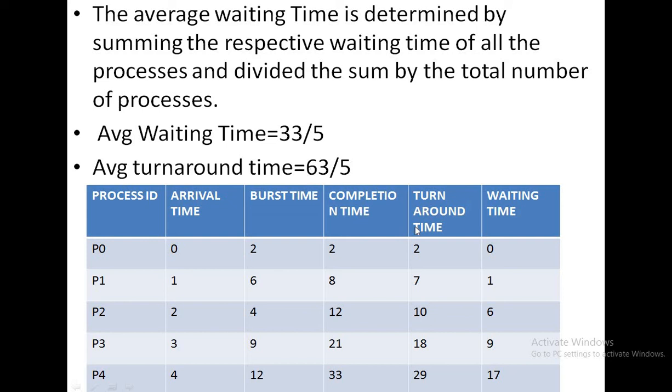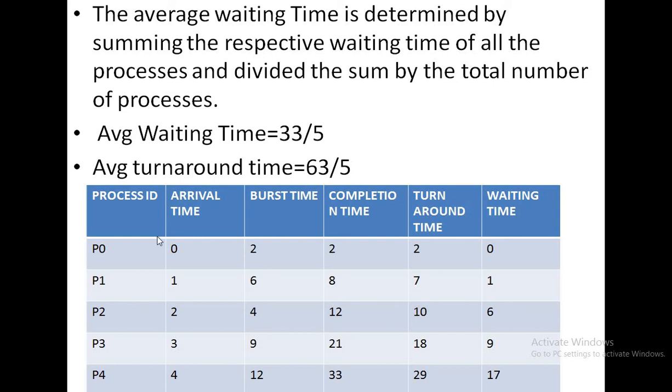So this is your average turnaround time, and this is your average waiting time. In this manner we calculate the average waiting time as well as the average turnaround time.